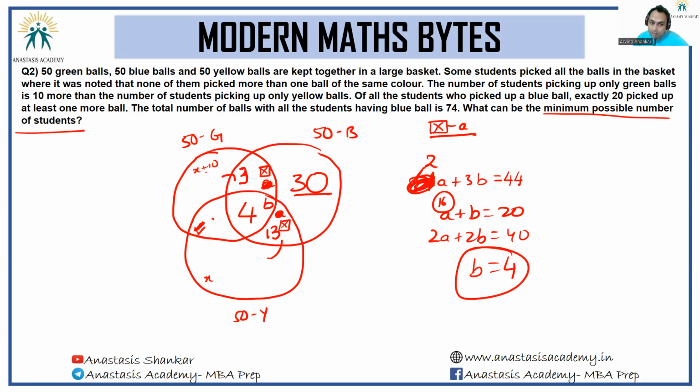Additionally, the number of people in green who are not overlapping with yellow and the number of people in yellow who are not overlapping with green, they are both x plus 13, x plus 13. So now x plus 13 plus 4, 17 people are taken care of.